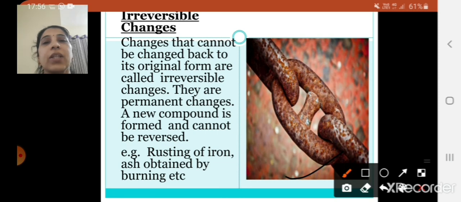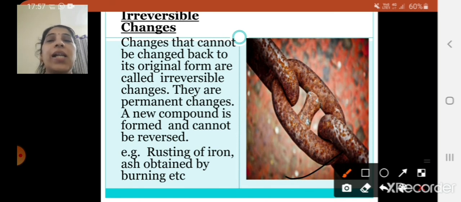So children, this was what we covered in today's session. Now let's recap what we have learnt. First we saw some pictures, and we identified which type of changes they show. A particular substance can have a physical change, a natural change, a chemical change, or a harmful change, both ways, right? Then we saw what a change is. Any alteration in a substance, in the shape, size or state, is called a change.